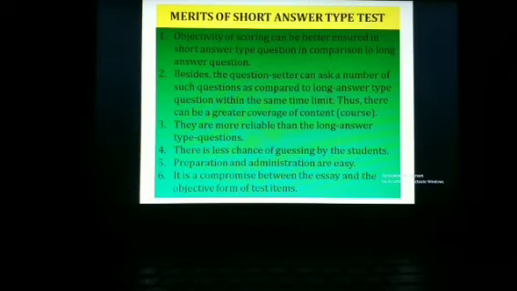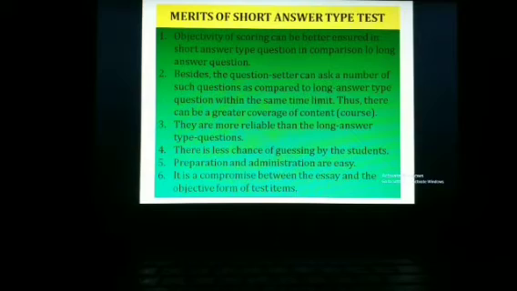They are more reliable and they are more valid in comparison to long answer type questions. वैधता या विश्वसनीयता का बात करें, रिलायबिलिटी एंड वैलिडिटी का बात करें, short answer type tests are more reliable, more valid, or they are of high reliability and validity in comparison to long answer type test questions. There is less chance of guessing by the students.